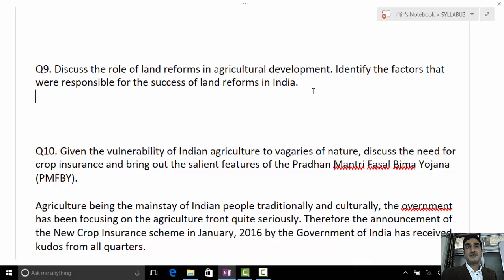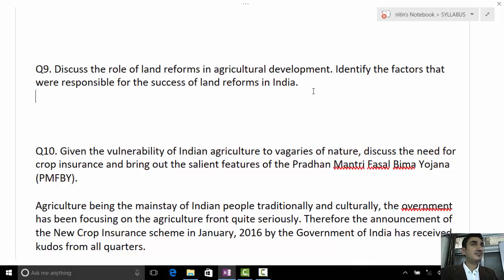Factors that are responsible for the success of land reforms in India. My point is, there has been success of these land reforms, but not to an adequate level, because still the benefit reached the large farmers. The small and marginal farmers are still at the margin. This is my approach. I'm not giving each and every point; I'm trying to say the approach to how we need to handle such questions.